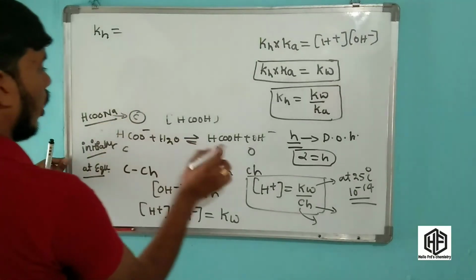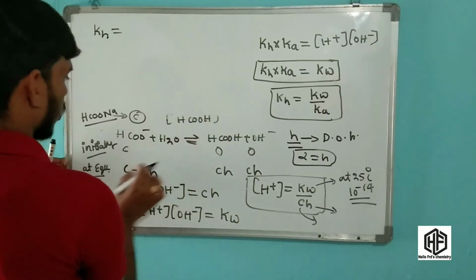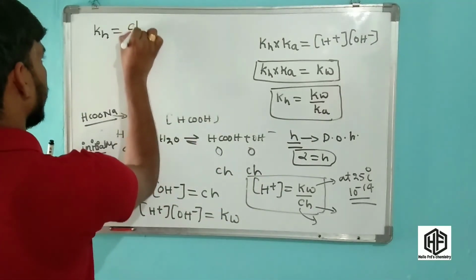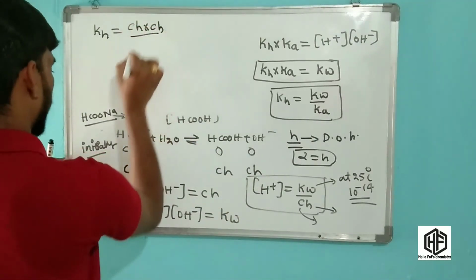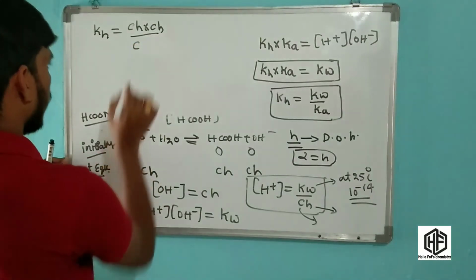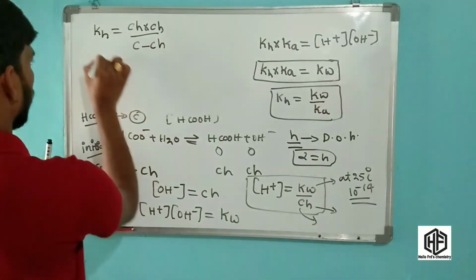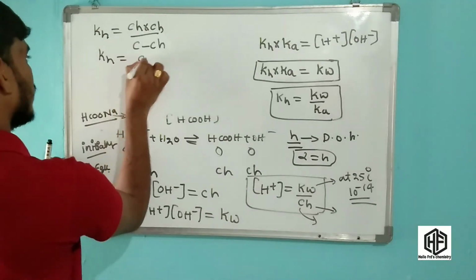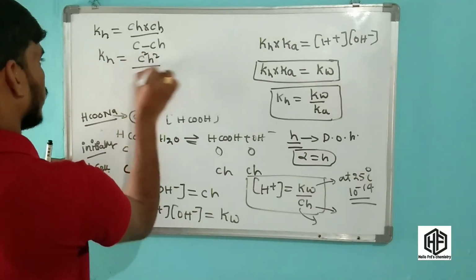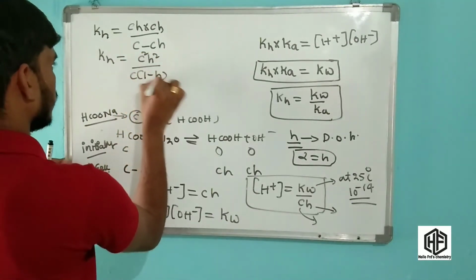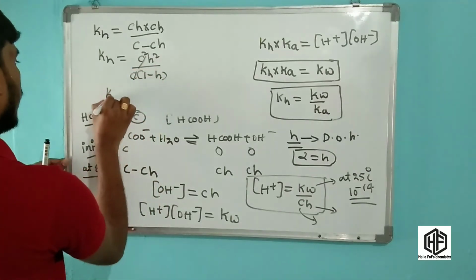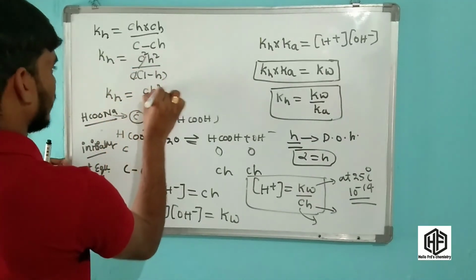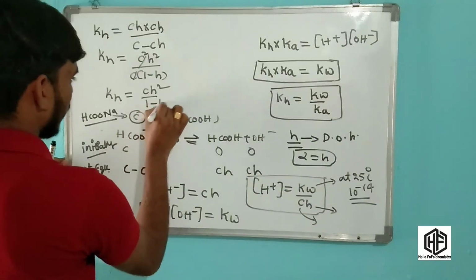Kh is equal to products by reactants. Products is Ch into Ch, by C minus Ch. Now Kh is equal to C squared h squared by C, common, 1 minus h. One C is cancelled, so Kh is equal to C h squared by 1 minus h.